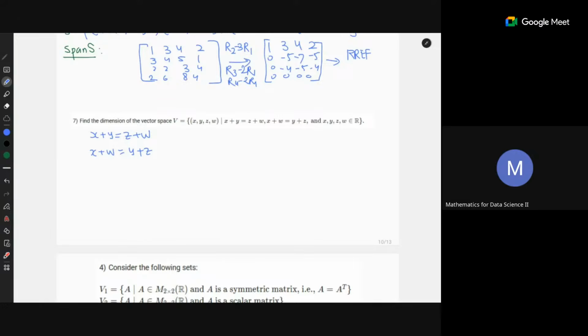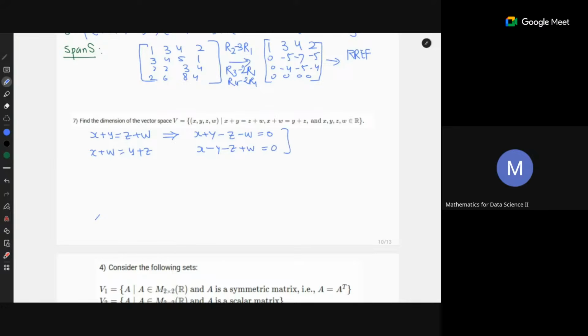You can simplify and write these equations as x plus y minus z minus w equal to 0, and x plus w minus y minus z equal to 0.